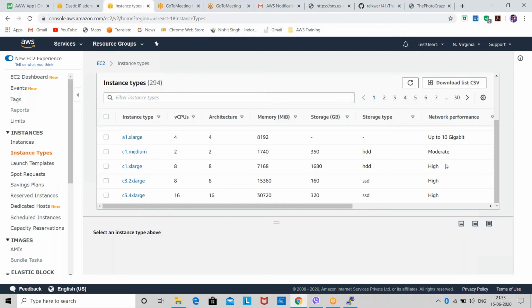Okay, so Lokendra is asking something: create an EC2 machine, host a web server, and copy the content to EC2. Yeah, Lokendra, I have the document. I'll share it with you guys. No worries for that.